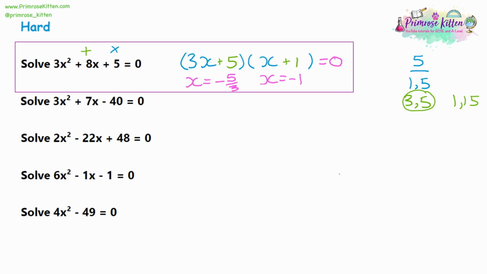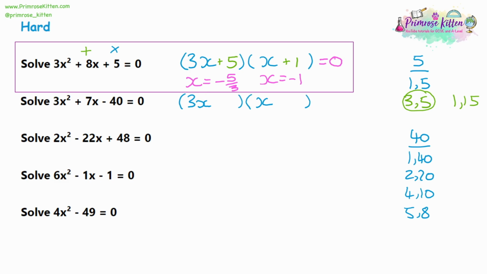So trying that again with question 2. Set up the bracket. We have a 3 on the x squared, so we need a 3x in one of the brackets. We want the factors of 40, so divide 40 by 1, divide it by 2. Can't divide it by 3 to get a whole number. You can divide by 4. You can divide by 5. We can't divide by 6 or 7 to get a whole number, but we can divide by 8. We've already got it though, so we know we've finished our list.